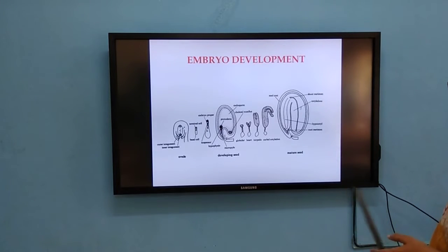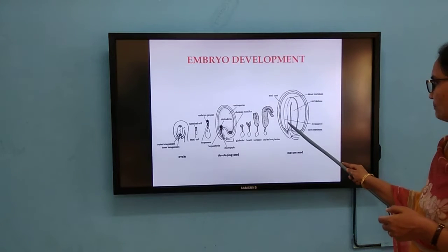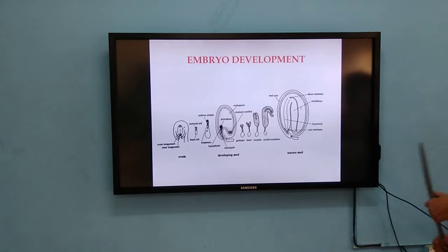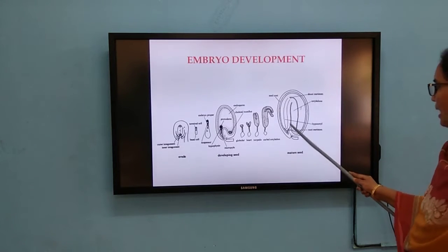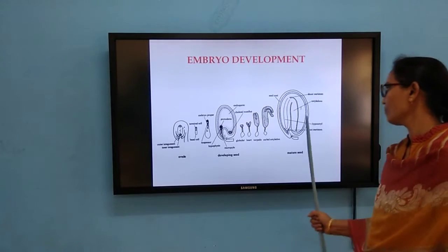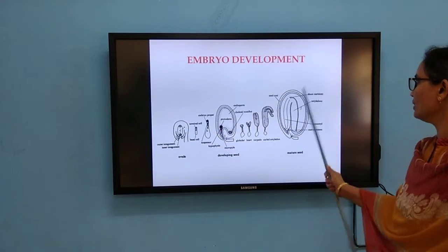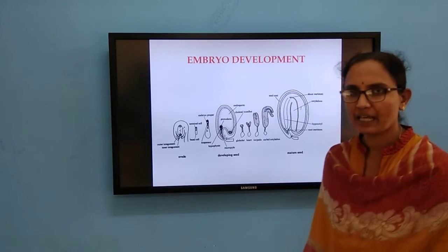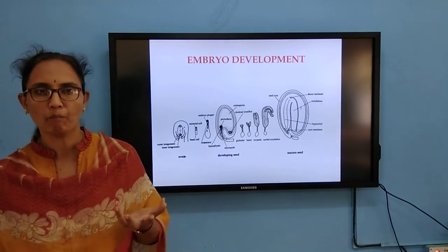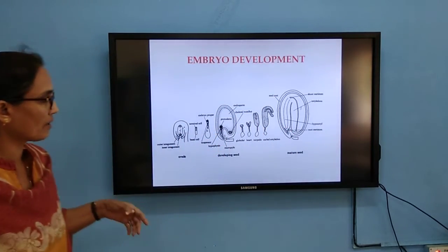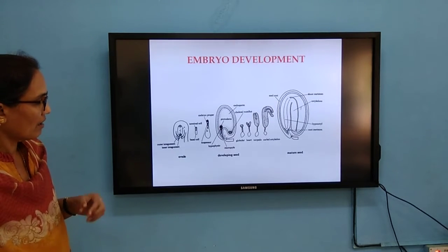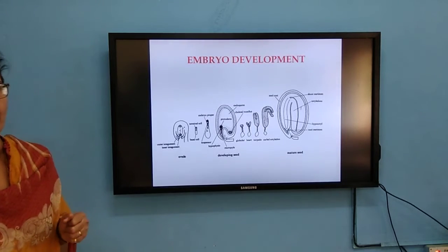The region below the cotyledons is called the hypocotyl. The tip of the hypocotyl develops into the root meristem, and above the cotyledons you can find the epicotyl, which terminates with the plumule. The hypocotyl terminates with the radicle. These are the parts of a dicot embryo.